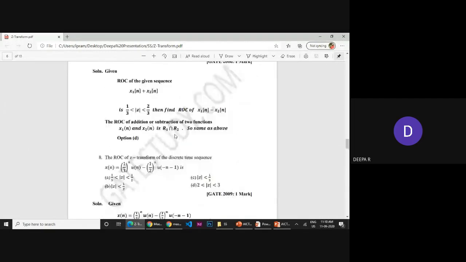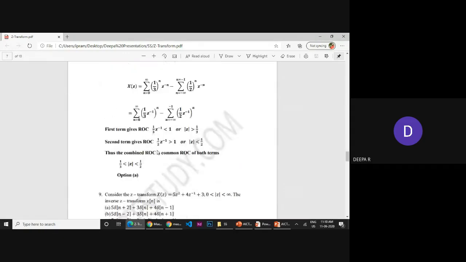They have solved it. But again the same problem: a power n u of n minus a power n u of minus n minus 1. A power n means 1 by 3 greater, and here it is 1 by 2 lesser. So 1 by 3 greater, 1 by 2 lesser. So everything deals with that a power n u of n formula.